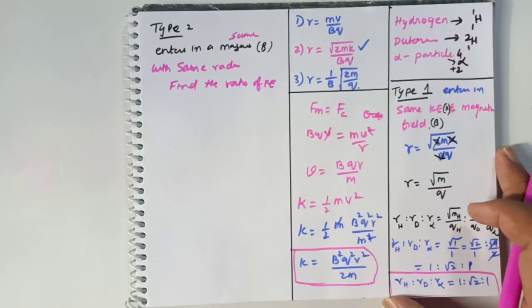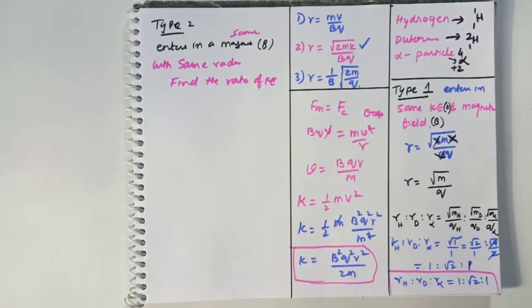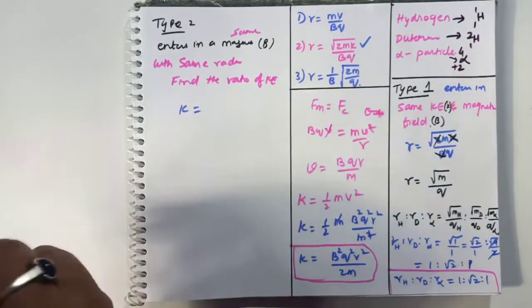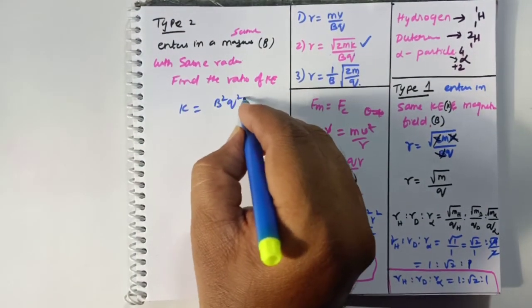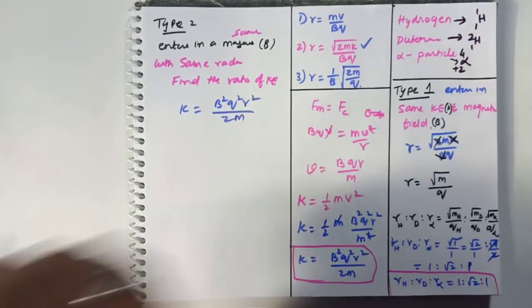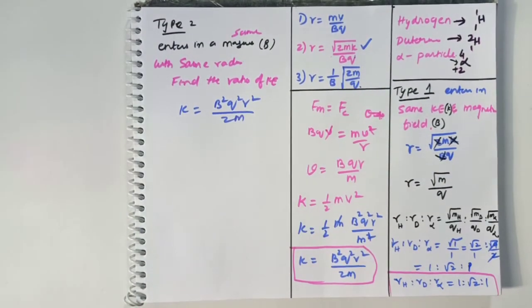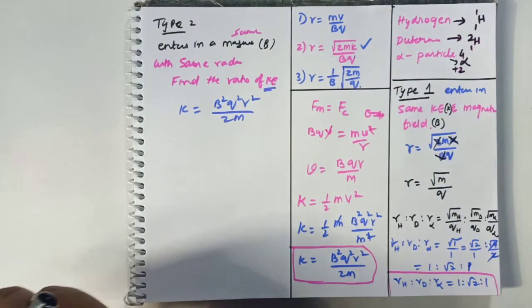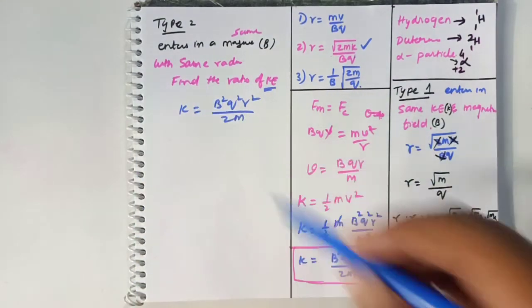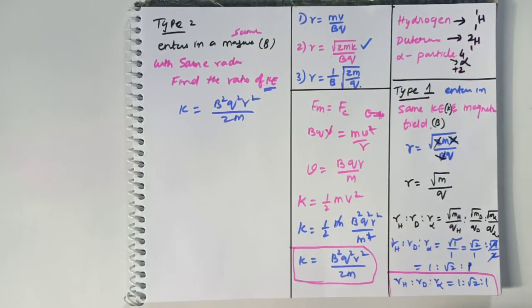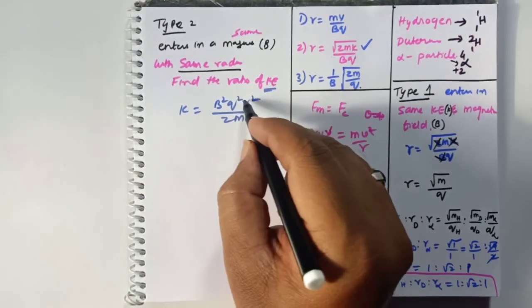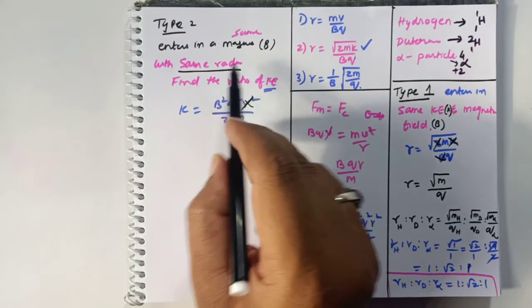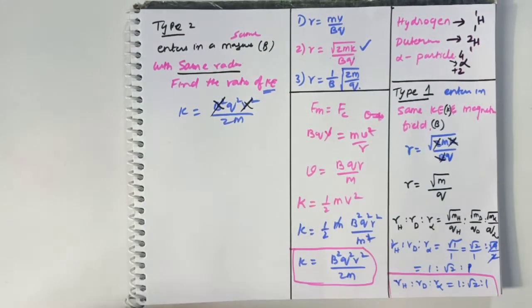Then what is the formula we have derived just now? The formula is kinetic energy is equal to B square q square r square by 2m. He is asking us to find the ratio of kinetic energies. Same radius is given, so the radius will be cancelled, and same magnetic field means the magnetic field is also cancelled.